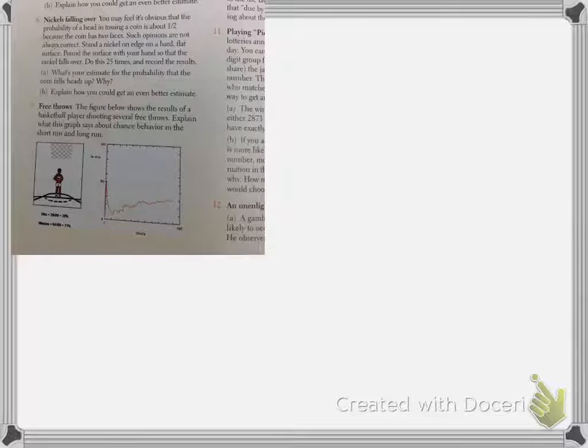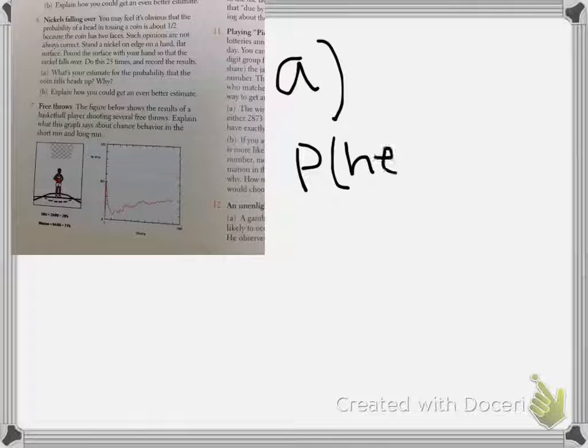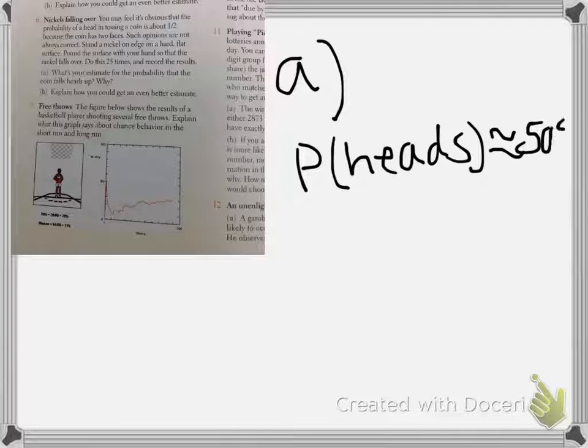Number 6, Part A. Part A says, now what's your estimate for the probability of heads if you do that? If you actually did this problem, the answers will vary, but we would approximate that the probability that it flips heads will be somewhere around 50%, if you do it the same way every single time. So if you actually did it, you might get 11 tails, 14 heads, okay? Something similar.